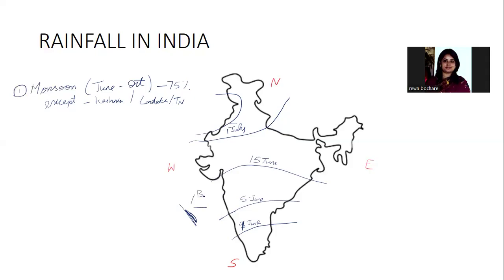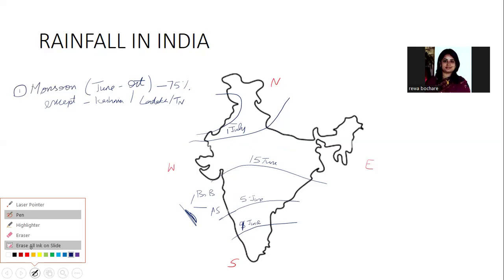The Arabian Sea branch touches Kerala, while the Bay of Bengal branch touches the states of northeast India. Now, different states it covers at different times, and the maximum amount of rainfall is received through these.